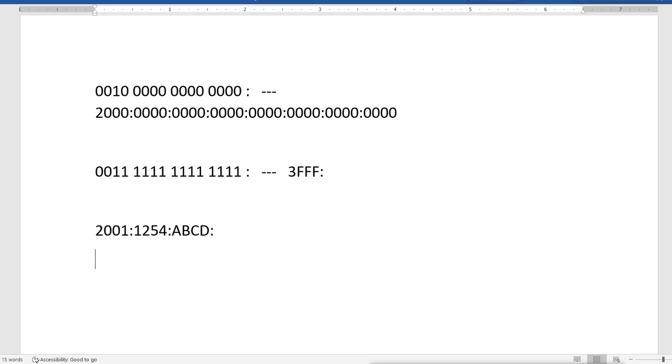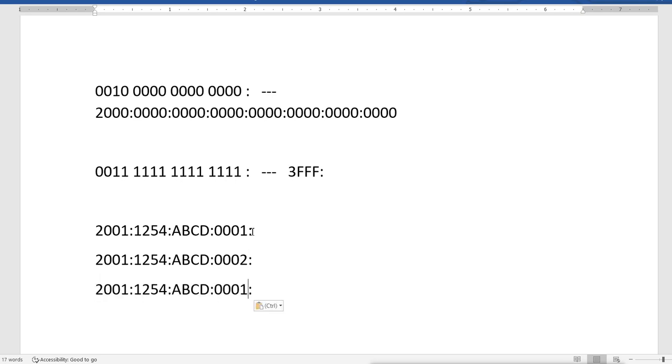Now what remains is these 16 bits. For different departments it can use different values, like 0001 for the first department. Then for the next department it will use 2, and for the third department it will use 3. So it can use these bits for different departments.